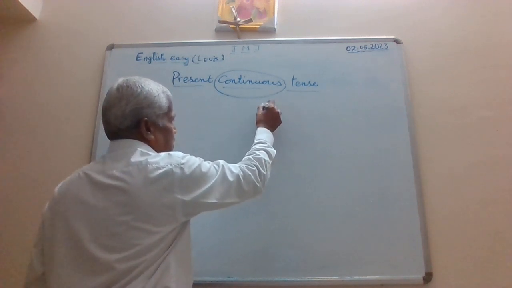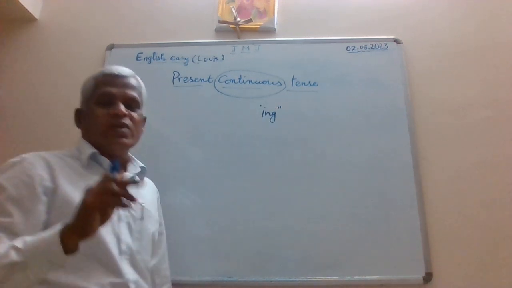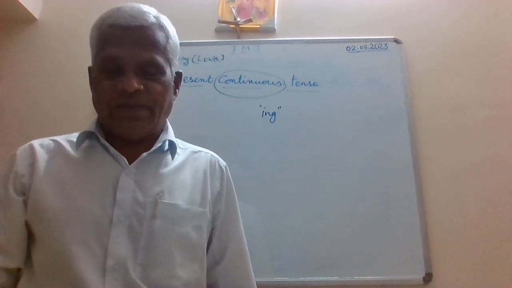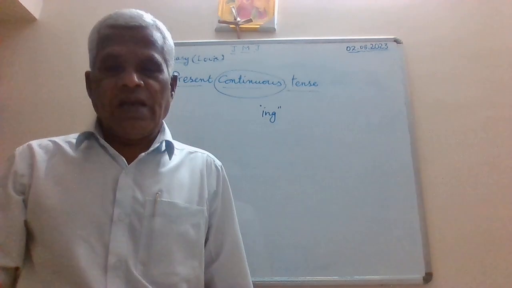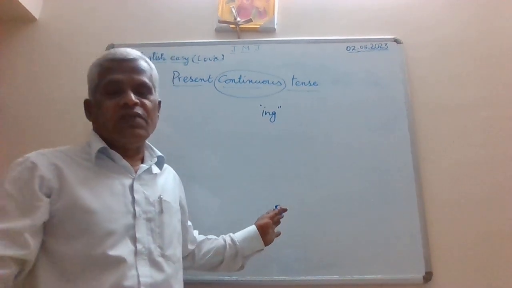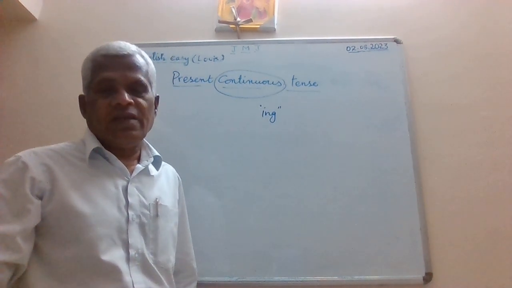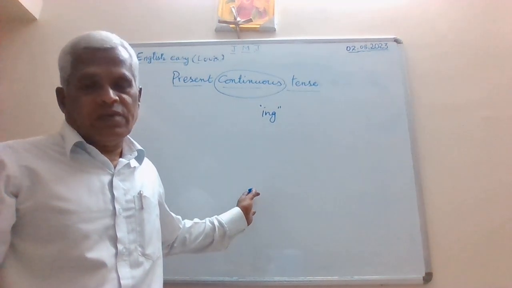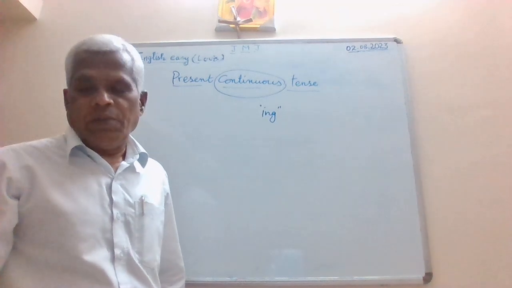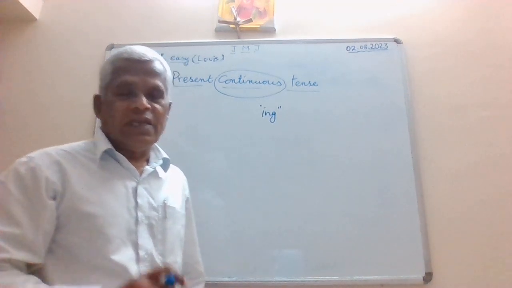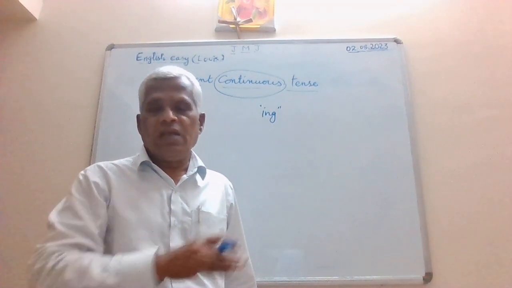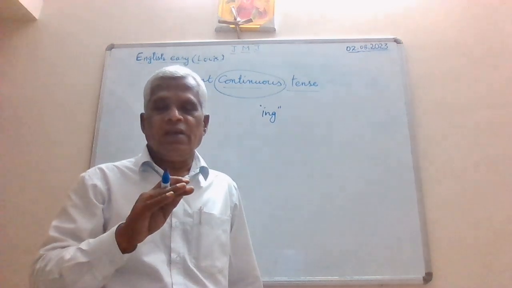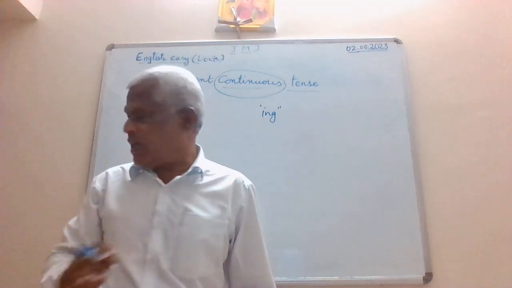That is a must. Depending upon your auxiliary verbs or subject, we can use different be verbs. But for the time being, let us concentrate only on the usages of this particular tense. So when are we supposed to use this present continuous tense?